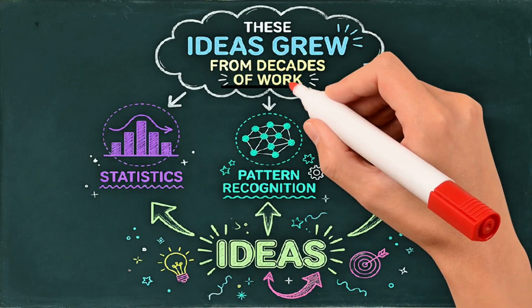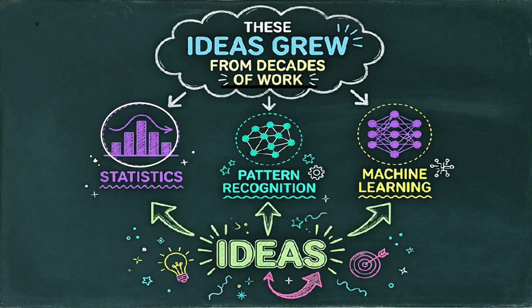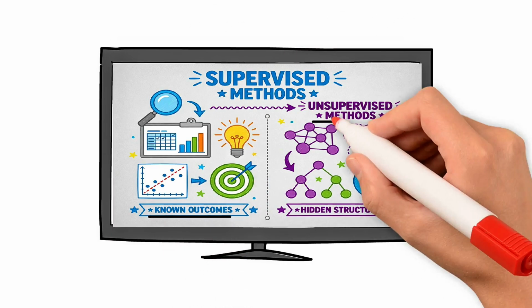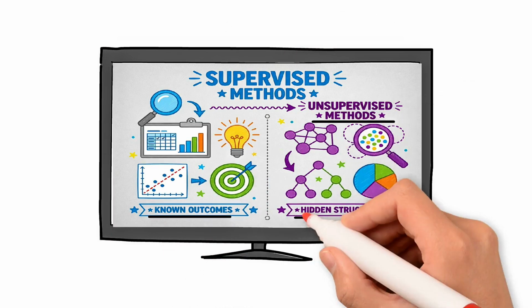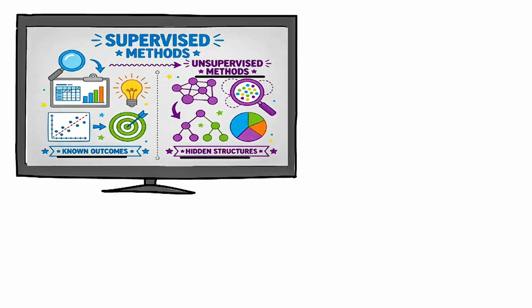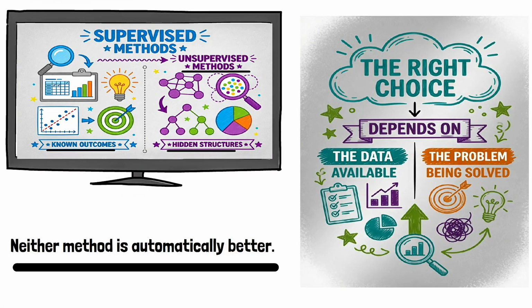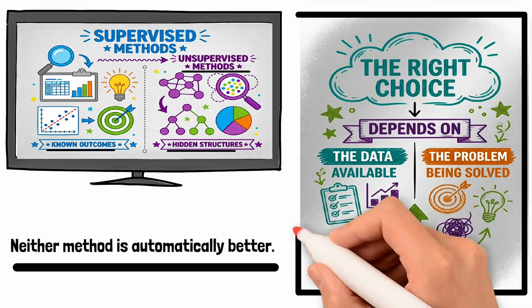These ideas grew from decades of work in statistics, pattern recognition, and machine learning. Researchers developed supervised methods to learn from known outcomes and unsupervised methods to discover hidden structures. Neither method is automatically better. The right choice depends on the data available and the problem being solved.